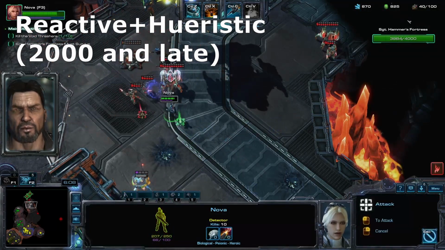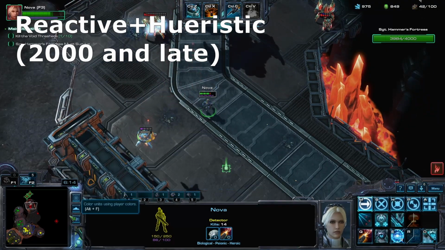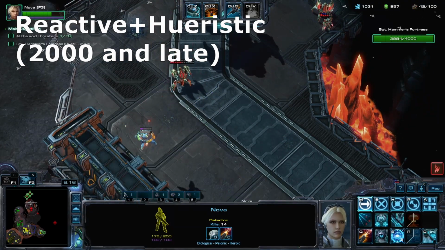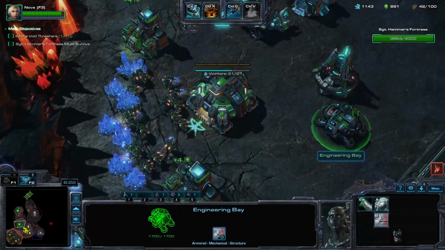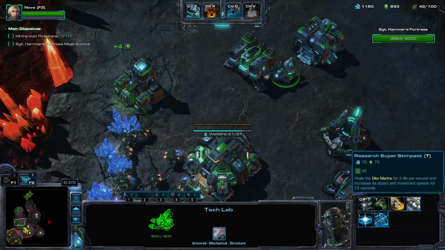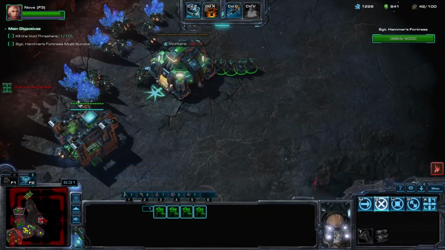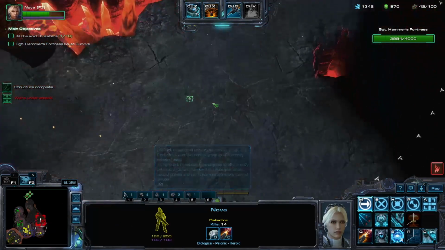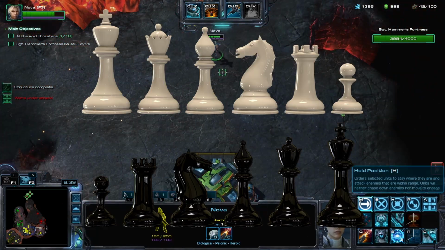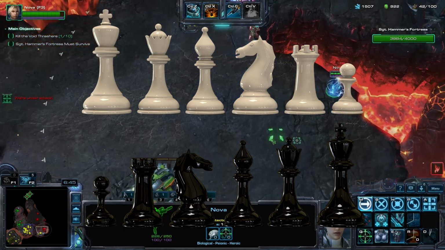Simply put, reactive AI focuses on immediate, real-time responses to the game's current state without considering long-term planning or strategy, such as moving workers away from a Banshee attack. Heuristic algorithms, on the other hand, involve a set of predefined rules to guide decision-making based on evaluating the available options. This is pretty much AI as most gamers know it, and is often used in chess-playing AI, where each move essentially has a rating and path forward.